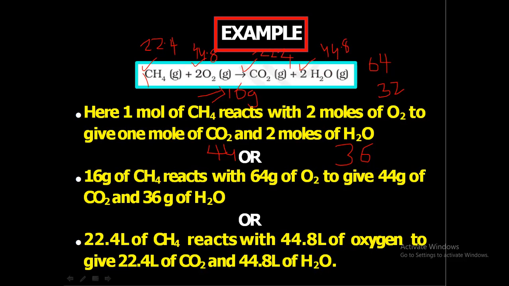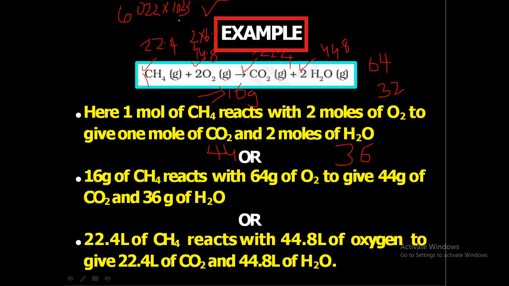And we can say it in terms of number of particles also: 6.022 into 10 raised to 23 particles of methane, and 2 into 6.022 into 10 raised to 23 particles of oxygen combine to form 6.022 into 10 raised to 23 particles of carbon dioxide, and 2 into 6.022 into 10 raised to 23 particles of water.